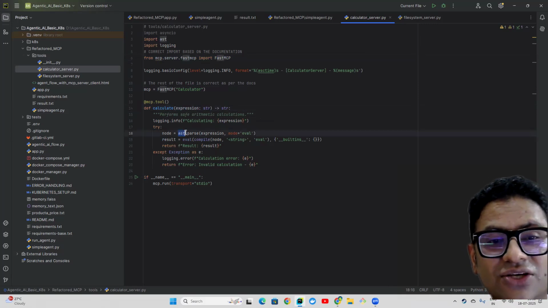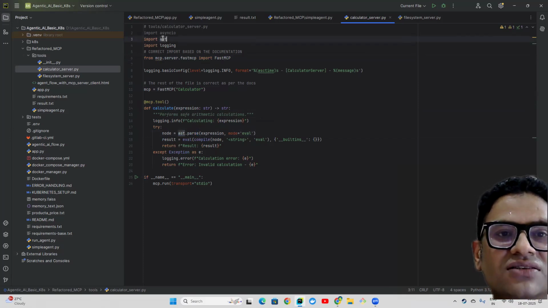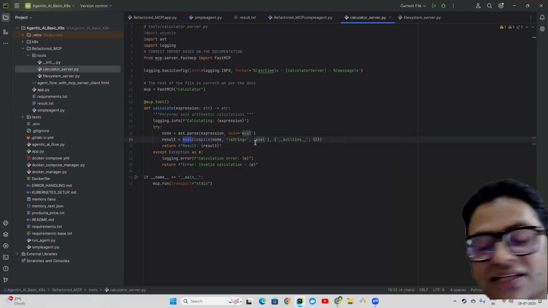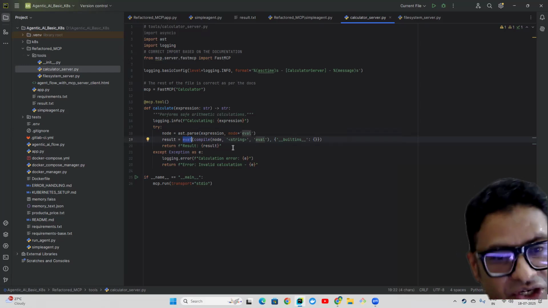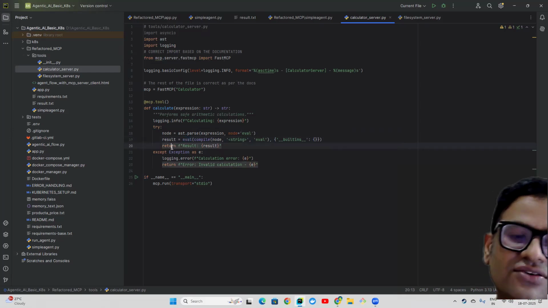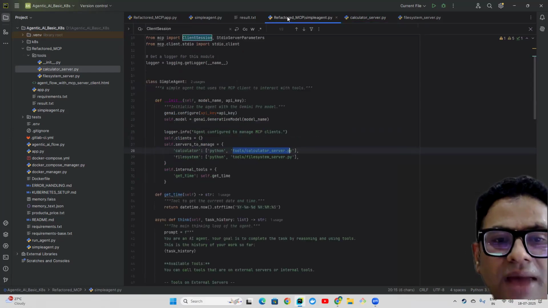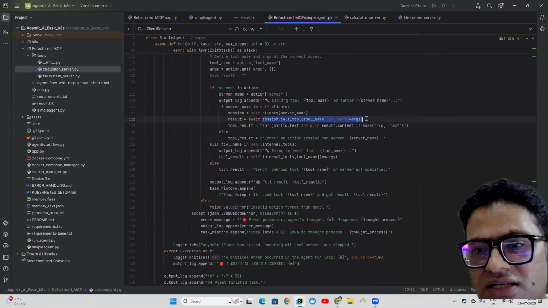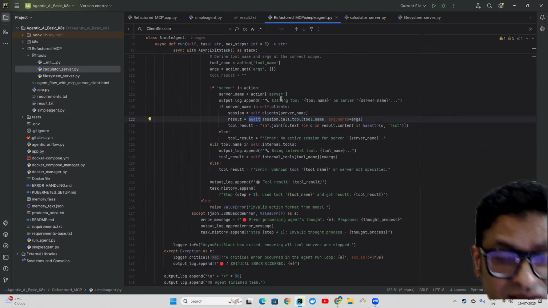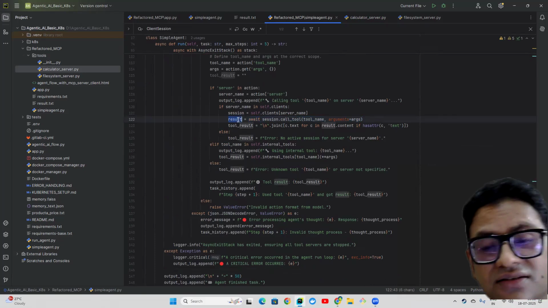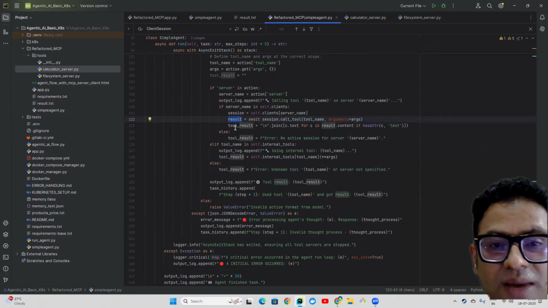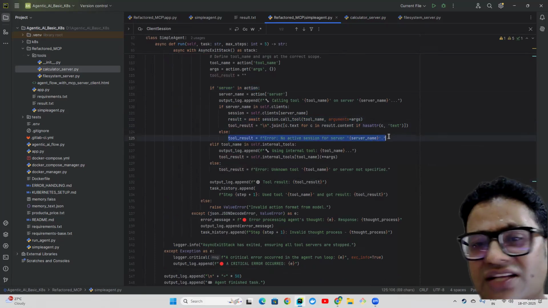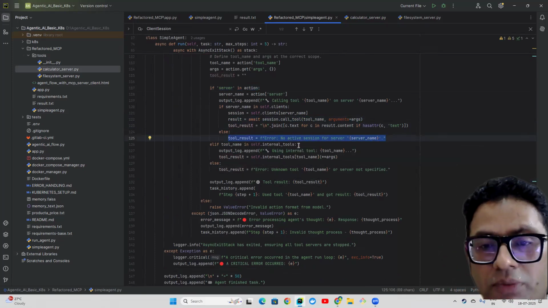So AST, you can understand this AST is abstract syntax tree, which is a Python context, and it's parsing it, and then it's evaluating, and it's just executing those numerical operations here. And once that is done, then it is just returning back to the system. And now if we just come back here, we can quickly see this. Once this result is, so we are using await because it's an async method. So we are just awaiting here, and then the result is actually getting stored here. And then we are passing into the tool. Same thing if there is no external interaction. If there is an internal interaction, then we don't need to go there. But right now, we should not be worried about that part.